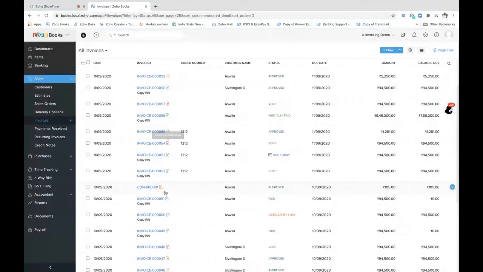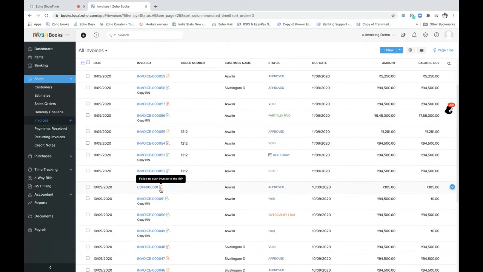So if at all there are some errors, it will show up here in a pale yellow. Failed to push the invoice to the IRP portal. This may be just due to some errors. Okay, now we have covered the part of creating an invoice, that is a single invoice.